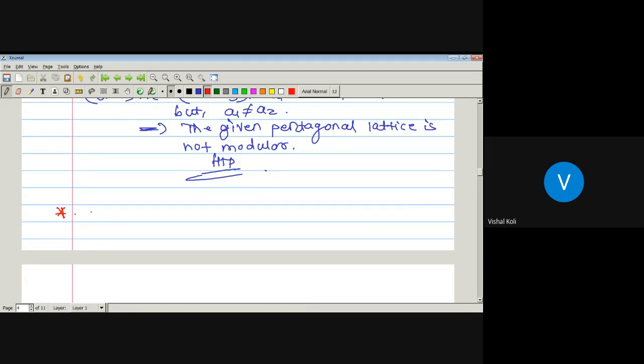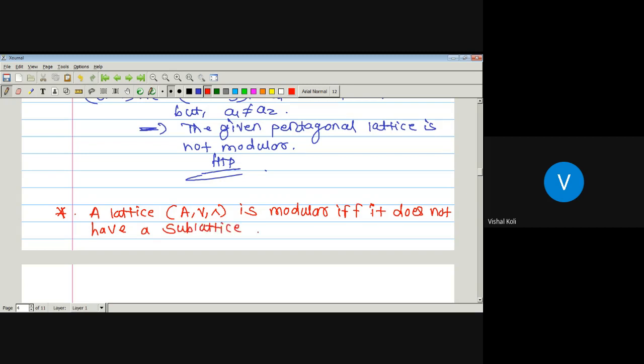Any lattice A with operation join and meet is modular if and only if it does not have a sublattice isomorphic to the pentagonal lattice.